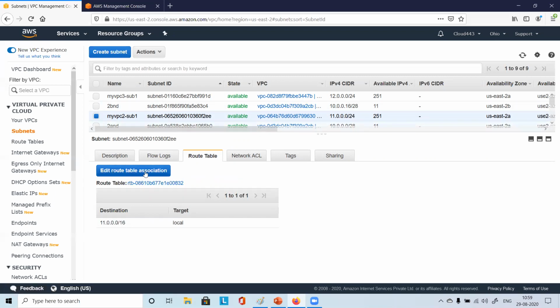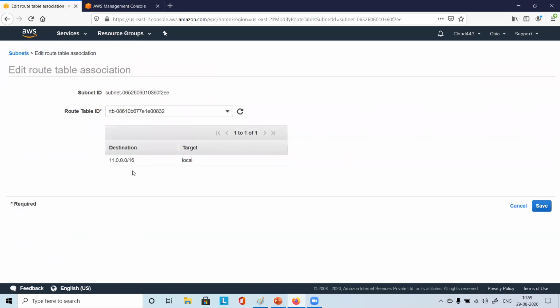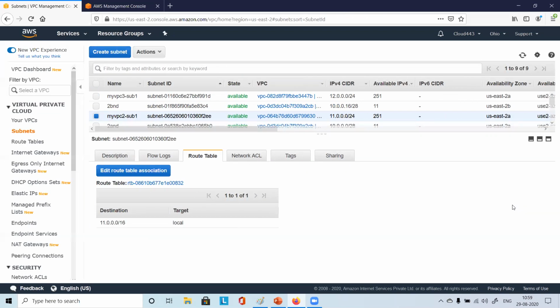Here you have the edit route table association option, right? What you can do here is simply check it. Edit route table association. You see here the route table ID and the subnet ID, right? This is associated. That's it. The association is there in place, right? Correct?